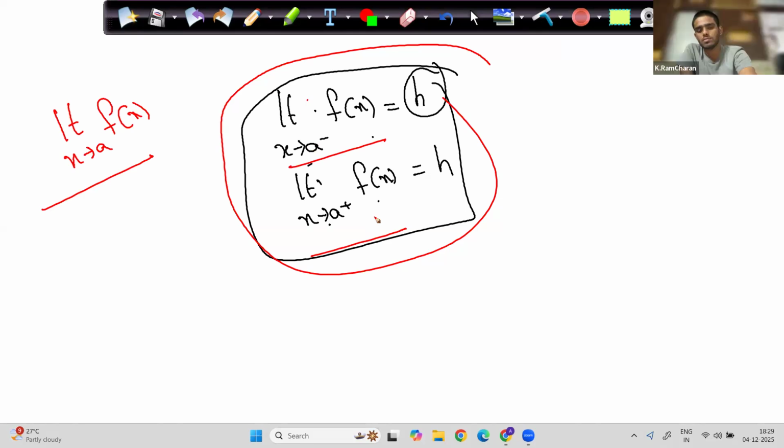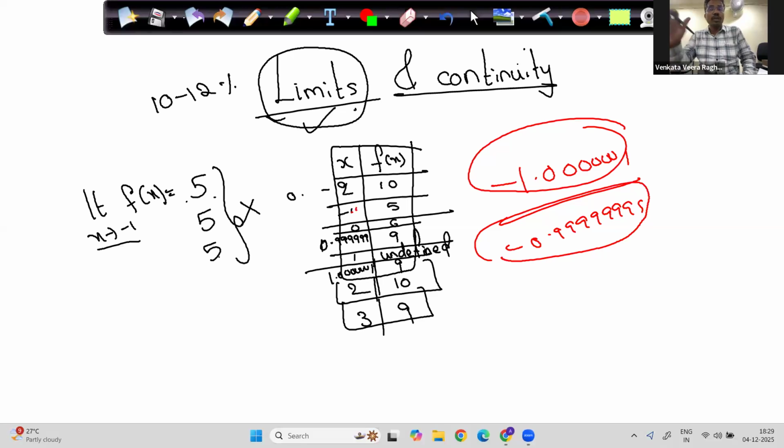So whenever you are finding a limit, I'm least concerned about what happens to that function at that point. Now see here, now also you'll give a wrong answer, I'm mostly sure, but be careful. What is limit x tends to 1 f of x? See the question carefully. What is limit x tends to 1 f of x? 9, sir. Is it 9? Does not exist, or what is the value?